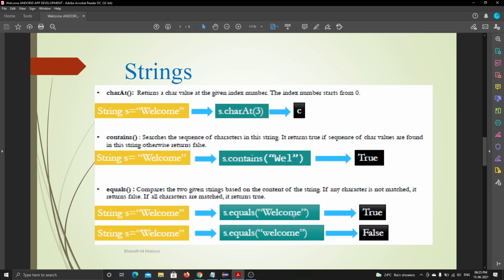Okay, if I give the input as welcome and I want to compare it with lowercase welcome, see here the w is in uppercase.